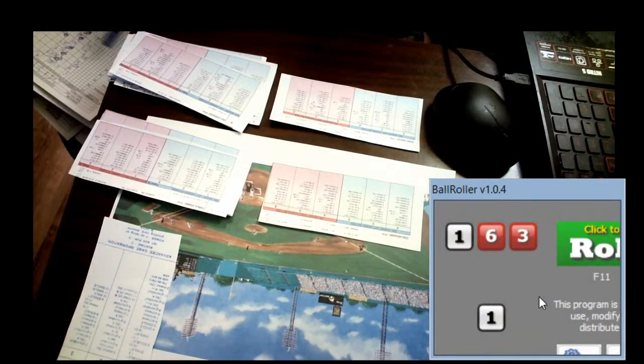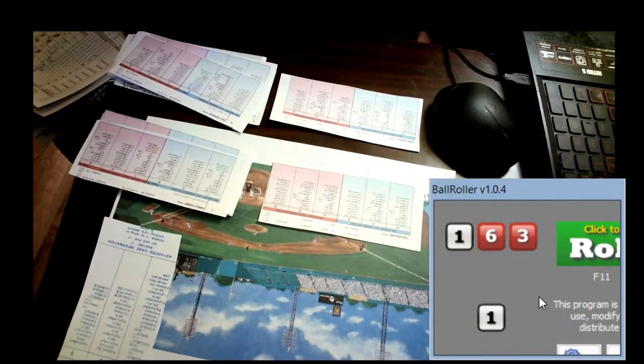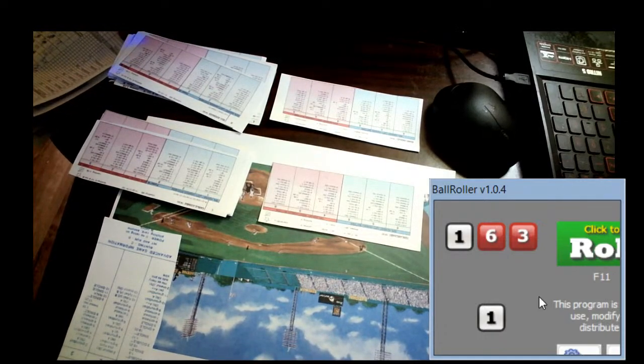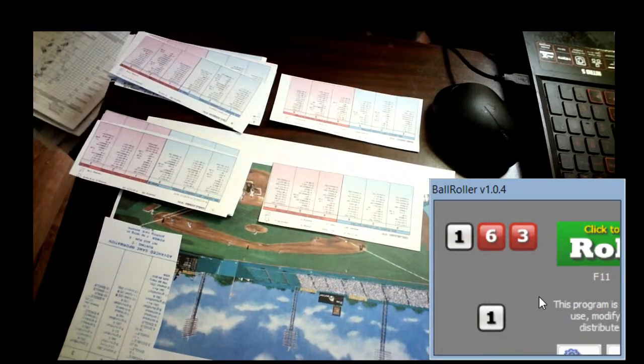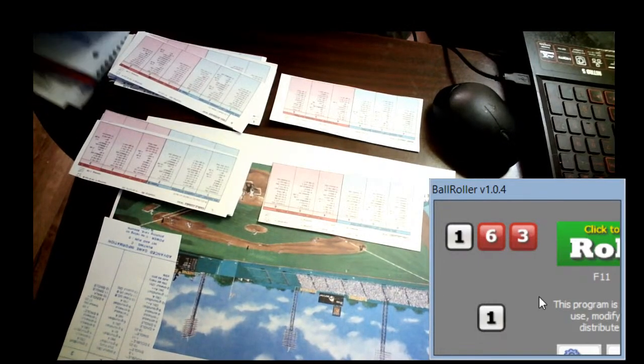Here's a swing, 1-9 against the lefty, and that's a line drive to the third baseman. Makes the play. Side retired. 3 up, 3 down for the Senators. We go to the 7th.